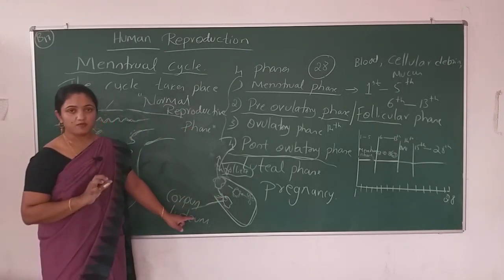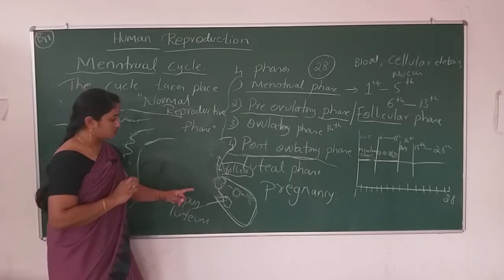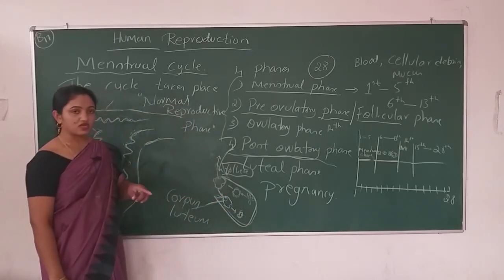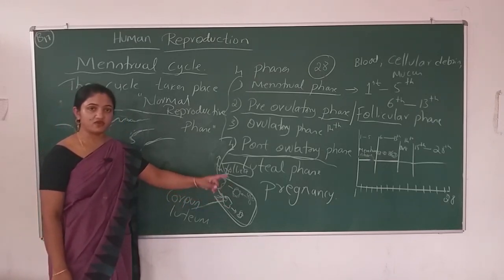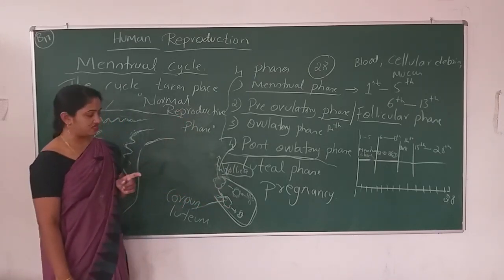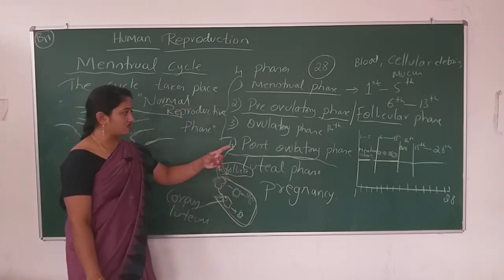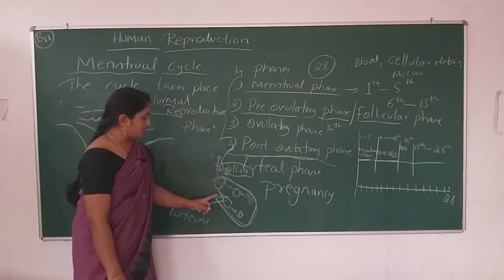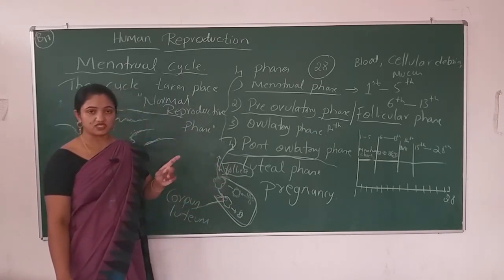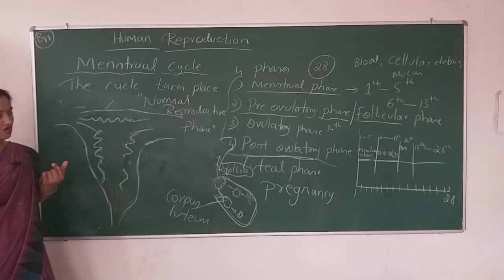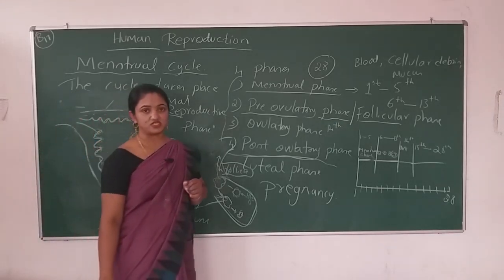It won't secrete the progesterone, so it will degenerate only in the case of missing the fertilization. Okay, so corpus luteum degenerates only in the absence of fertilization. Corpus luteum secretes the progesterone hormone to maintain the uterus wall in the presence of fertilization.